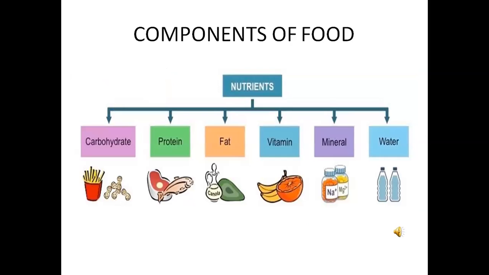Components of food. The chemical constituents of food which give us energy, help to build our body and protect us from diseases are called nutrients. There are 6 fundamental components of food given here: carbohydrate, protein, fat, vitamin, mineral and water. Now we will see them one by one in this class.